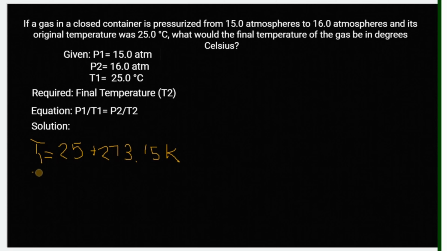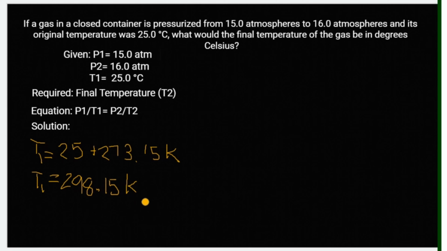So our initial temperature in Kelvin is equal to 25 plus 273.15, that is 298.15 Kelvin. So again, always make sure na naka-convert ang ating temperature in Kelvin, not in degrees Celsius or degree Fahrenheit. It should be in Kelvin.